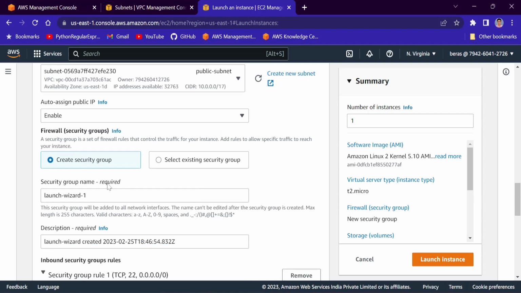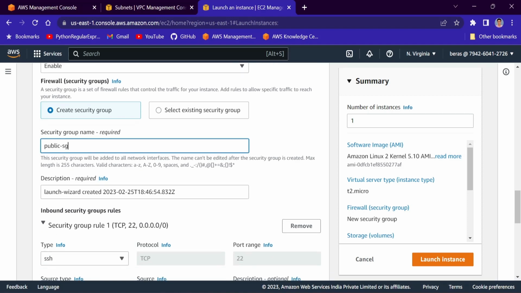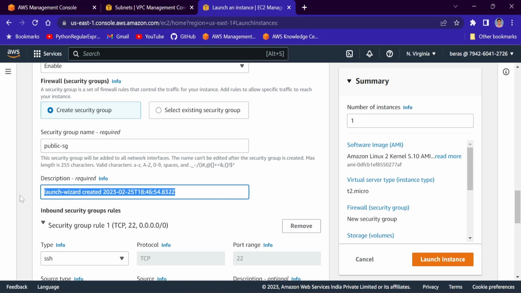So I'll create a security group. I will name this as public SG. Okay. So allow SSH from the internet, right? Because the users are going to connect to this instance within this public subnet, right? So that is why we will allow port 22, that is SSH from anywhere.